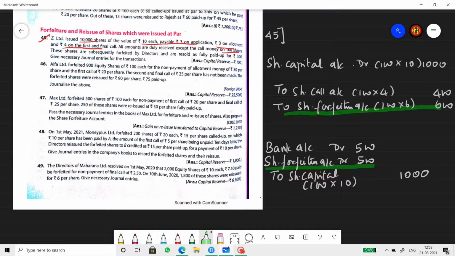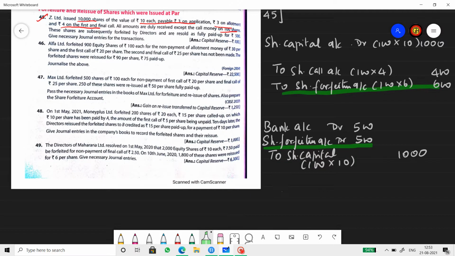So the gain on forfeiture will be transferred to capital reserve account. So that would be share forfeiture account debit to capital reserve. The difference between 600 and 500, so that's 100. Okay, so this is the 45th question.